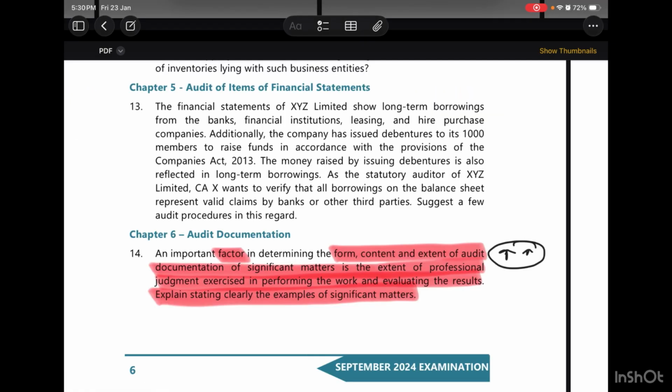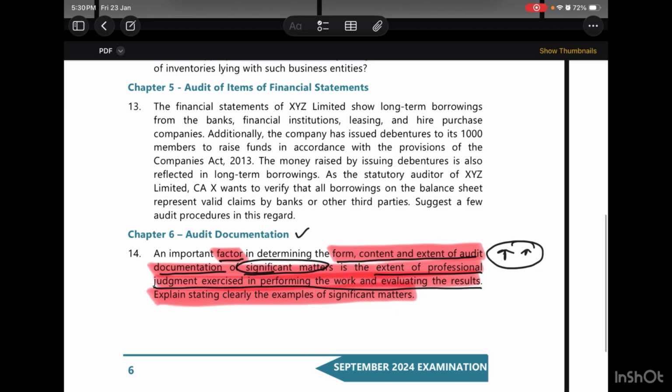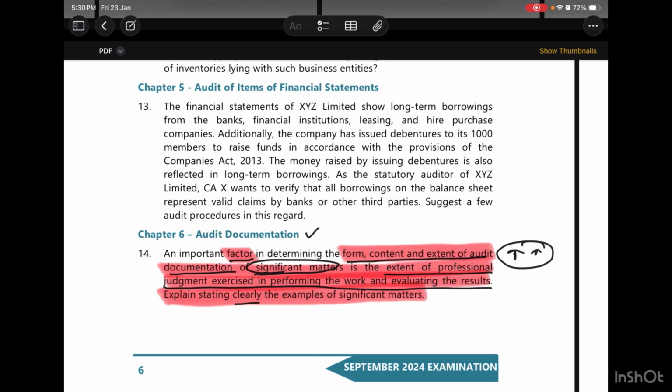Going to be discussing the September 2024 RTP on audit documentation. Now here it has been given, and it is a very important question as well. An important factor in determining the form, content and extent of audit documentation of significant matters is the extent of professional judgment exercised in performing the audit work and evaluating the results. Explain clearly with the example of significant matters.